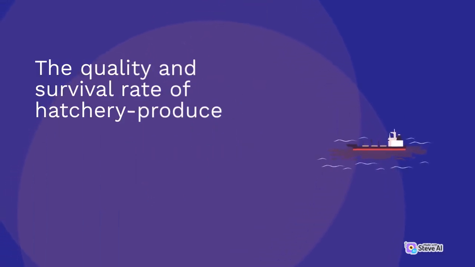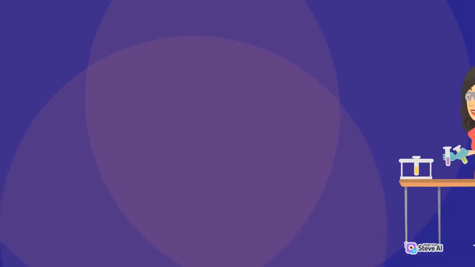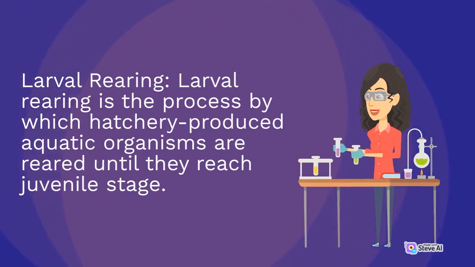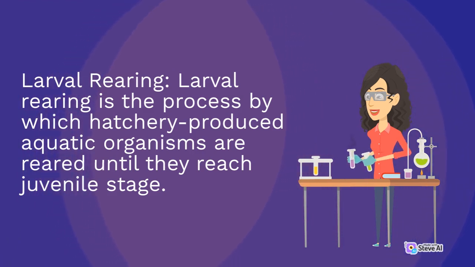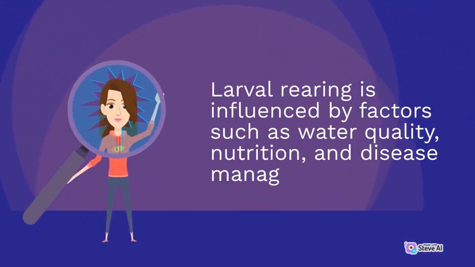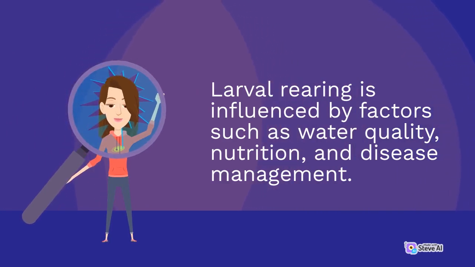The quality and survival rate of hatchery-produced aquatic organisms can impact the success of the aquaculture operation. Larval rearing. Larval rearing is the process by which hatchery-produced aquatic organisms are reared until they reach juvenile stage. Larval rearing is influenced by factors such as water quality, nutrition, and disease management.